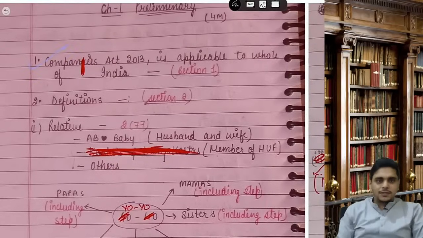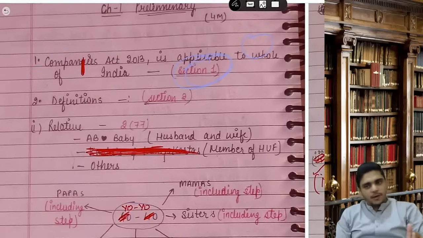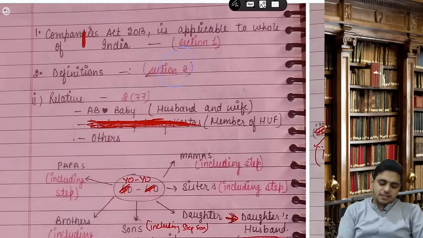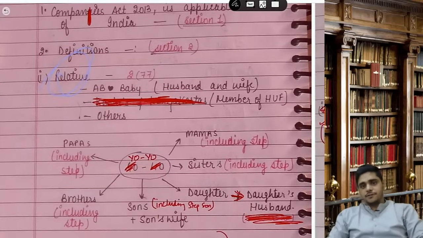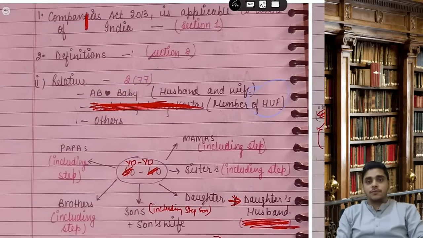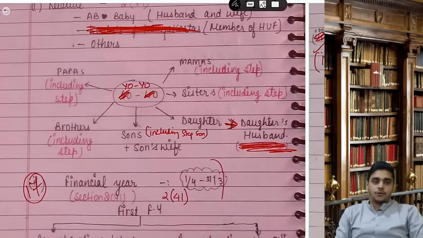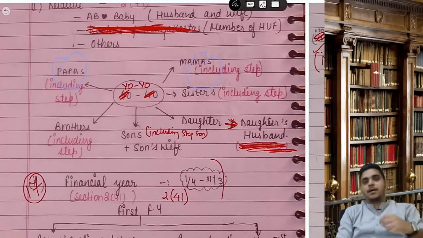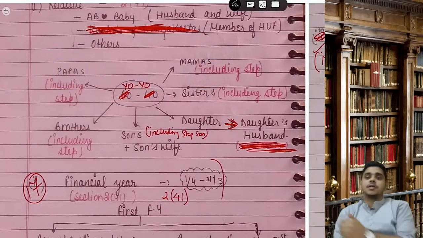My point number 1 says the Companies Act 2013 is applicable to the whole of India. That is Section 1. The definition section is Section 2. The first definition we did is relative. Relative: first, husband and wife. Number 2, members of HUF. Number 3, others: father, mother, brothers, sisters, son's wife, daughter's husband.